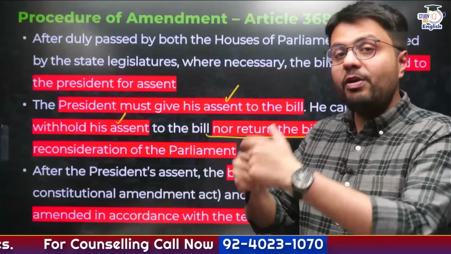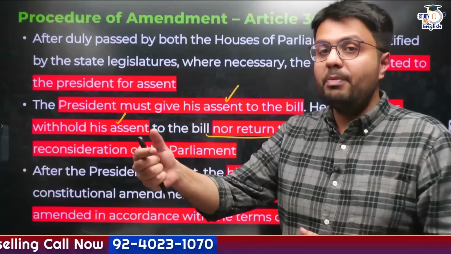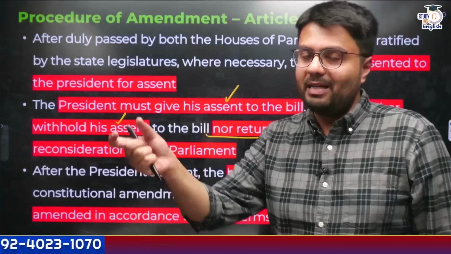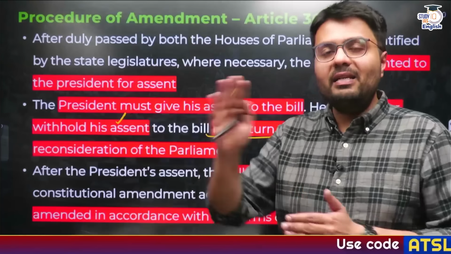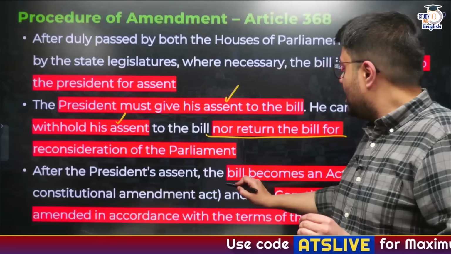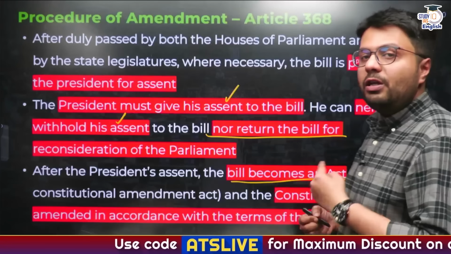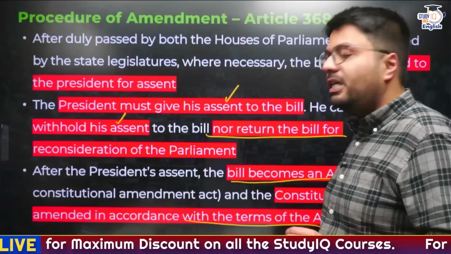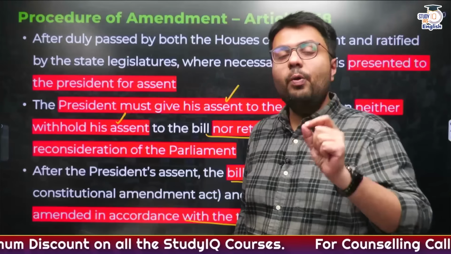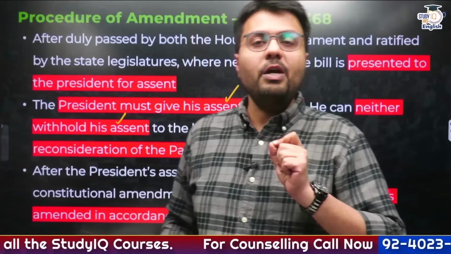So here the powers of the President with respect to a constitutional amendment bill are somewhat limited as compared to an ordinary law, right? Now if the President gives assent to the bill, naturally this bill would become an act and the Constitution of India would be considered to have been amended on the basis of the terms given in the act. So this is the procedure for amendment of the Constitution bill.